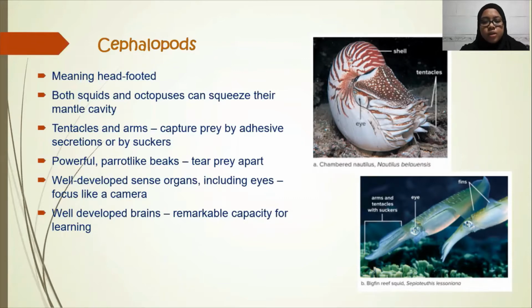Cephalopods also have tentacles and arms that can capture their prey by adhesive secretions or by suckers. They have powerful parrot-like beaks that can tear their prey apart. Cephalopods also have well-developed sense organs, including eyes that can focus like a camera. Particularly, octopus has a well-developed brain that shows a remarkable capacity for learning.